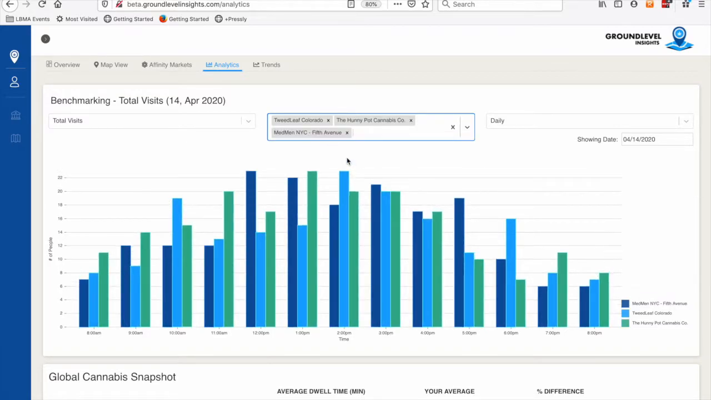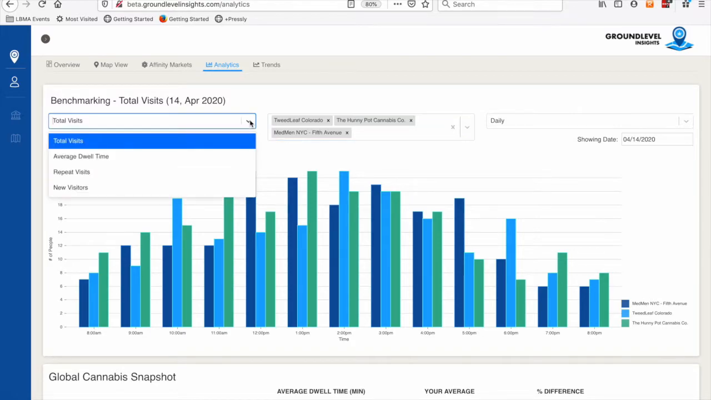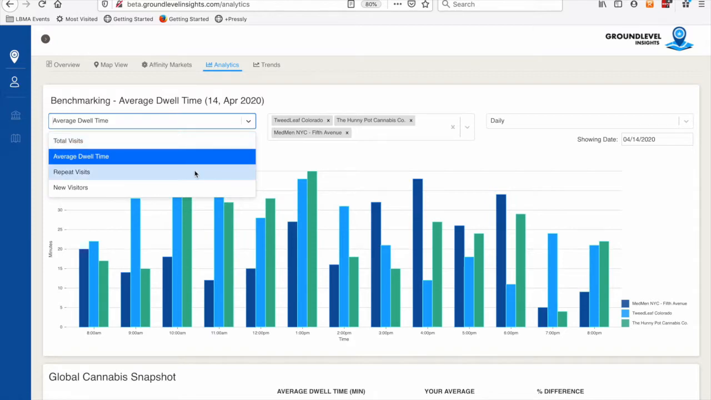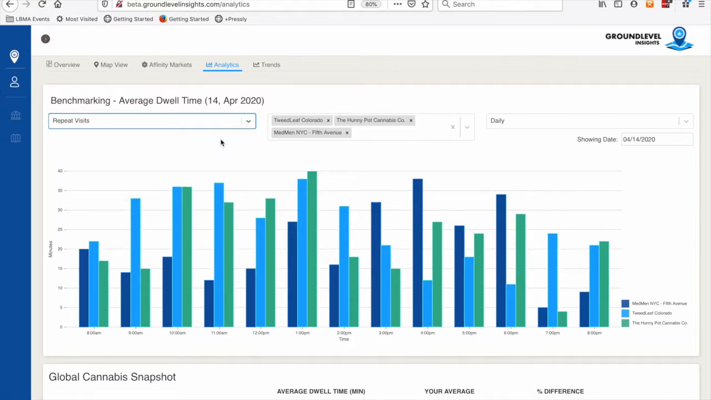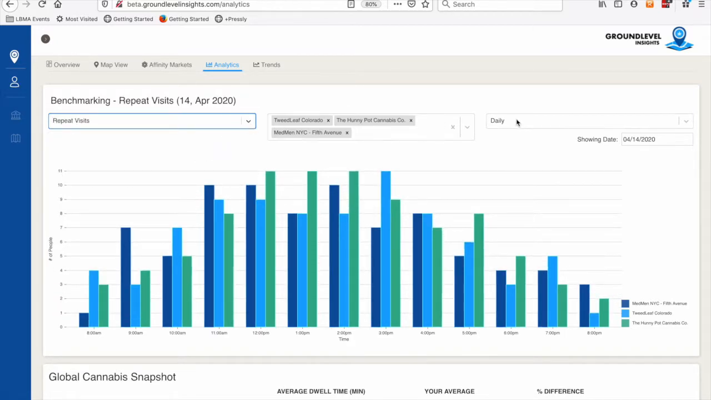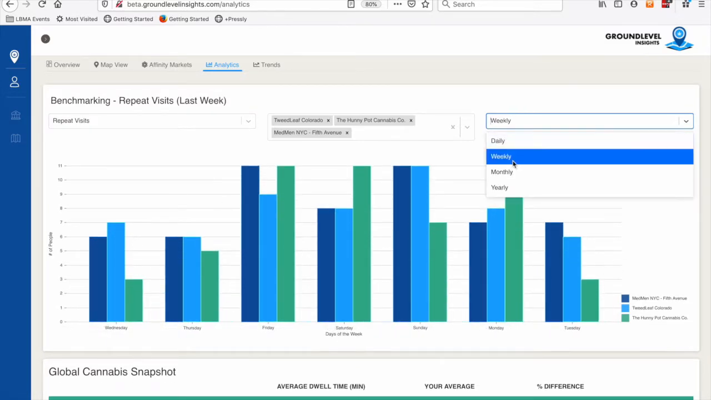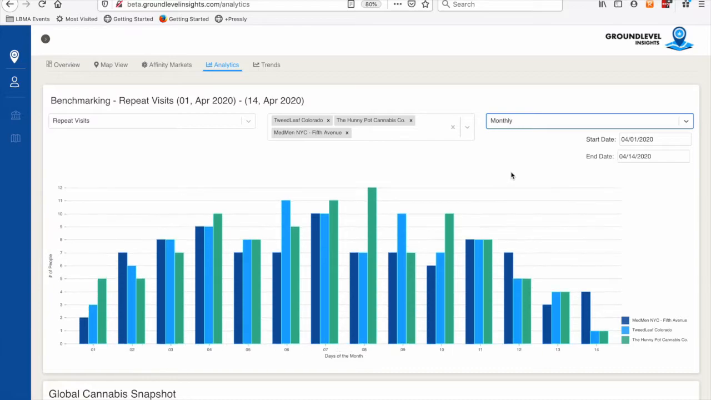And so on the fly, I can compare how my stores are performing on total visits, on average dwell times, on, let's say, repeat or first-time customers. And I can do this daily, weekly, monthly, whatever time frequency I want to look at.